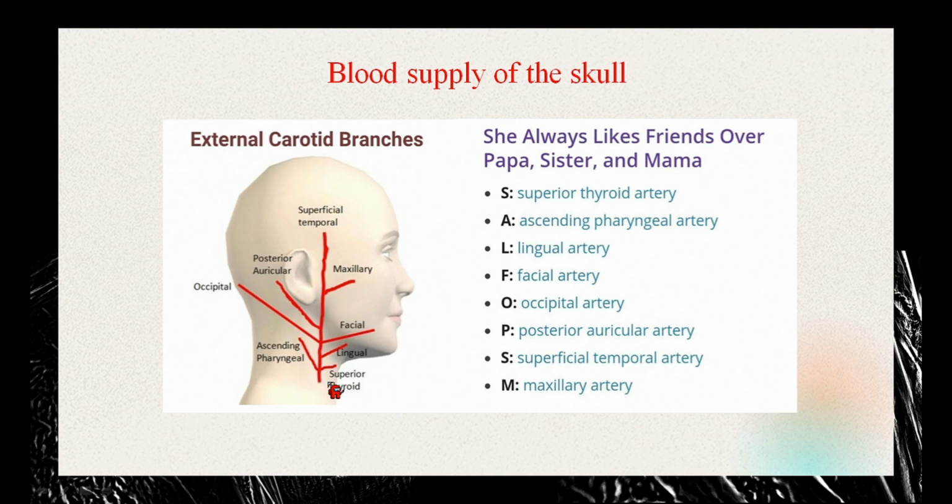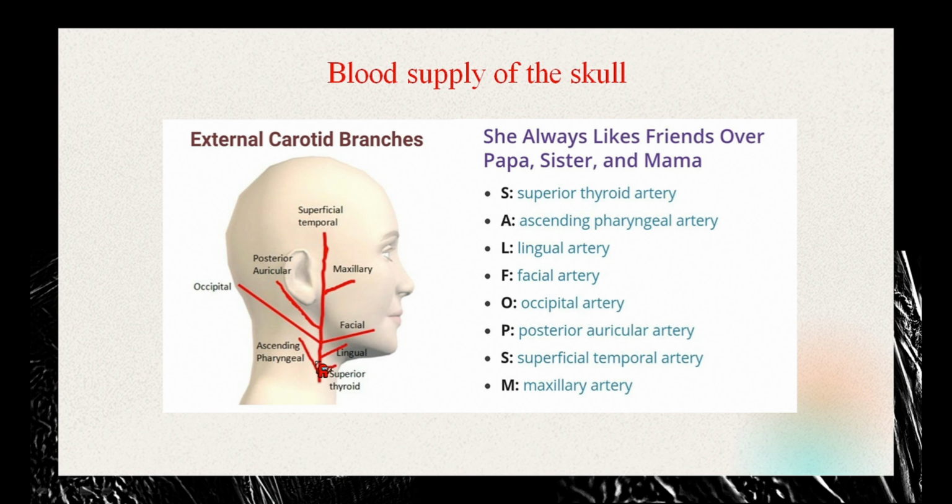External carotid is a simpler concept. There's this external carotid that continues from the neck region and divides into a tree-like structure. The first branch to go out is the superior thyroid artery. You can use the mnemonic: she always likes friends over papa, sister and mama. So the superior thyroid artery supplies the region around the thyroid gland.